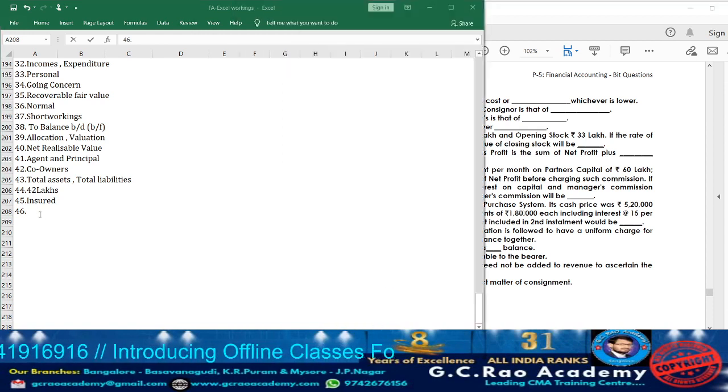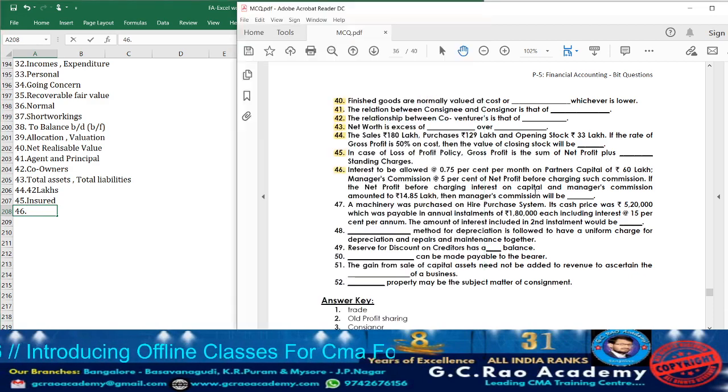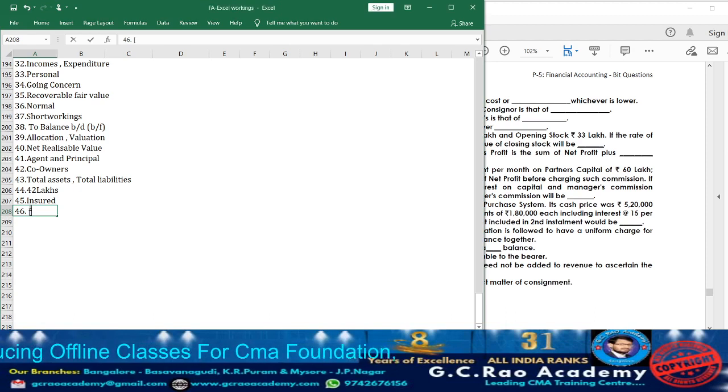Just let us make the small calculation here. How much net profit they are telling? 14.85. I am showing the calculation here: 14.85 minus, open the bracket, how much capital is there? 60 lakh, into interest on capital of how much? 0.75%. Close the bracket.